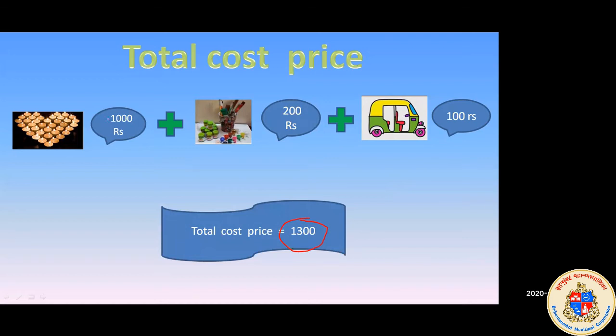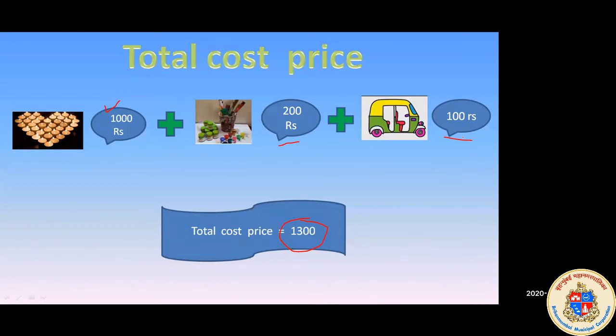See here, don't only consider the cost price for diyas. We also need to include color charges, and we also need to include transportation charges. So that becomes our total cost price. So this is called total cost price.